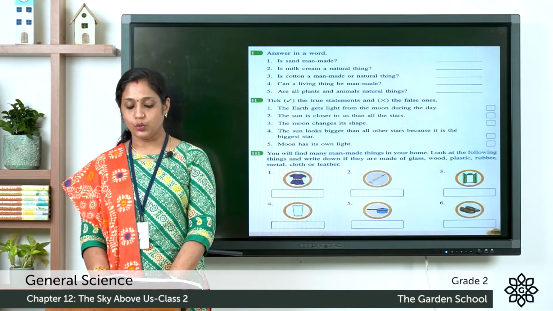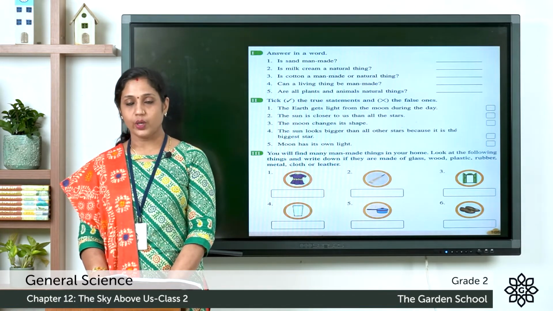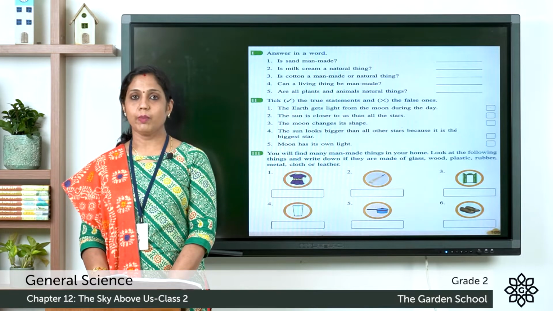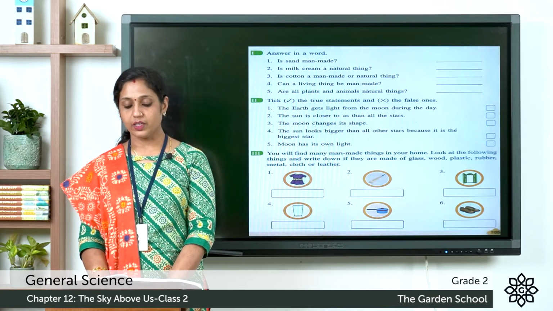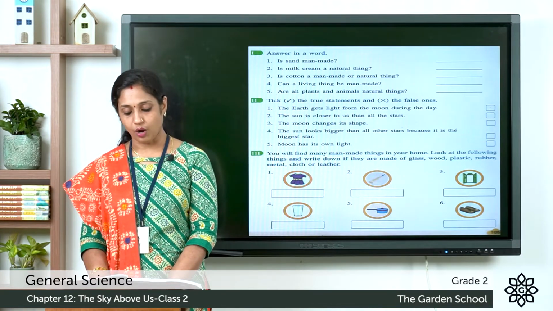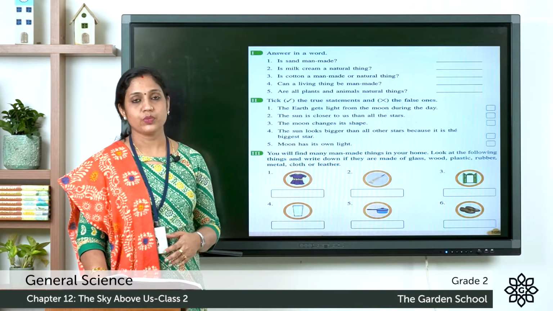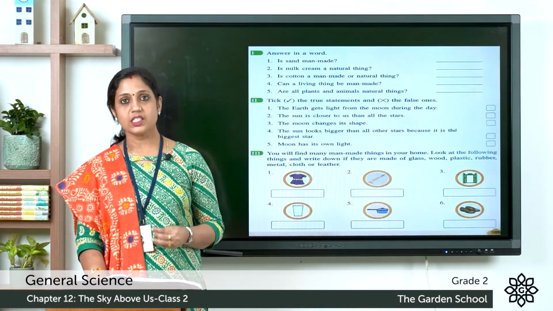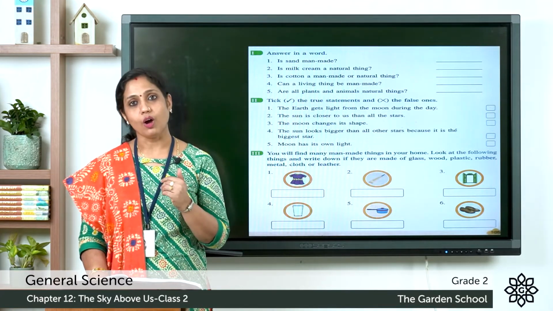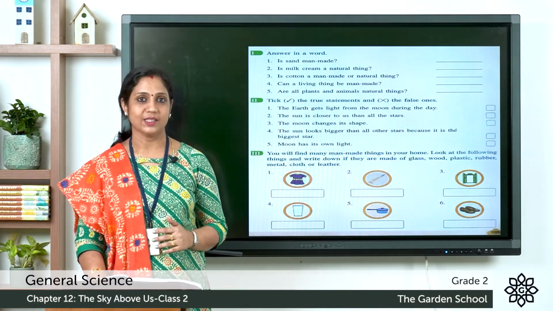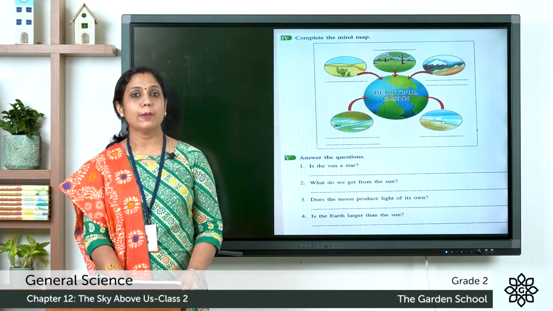Third one, you will find many man-made things in your home. Look at the following things and write down if they are made of glass, wood, plastic, rubber, metal, cloth or leather. So here you can see some pictures. You have to list whether they are made of glass, wood, plastic, rubber, metal, cloth or leather. So think and answer. Moving on to our next page, it is complete the mind map.